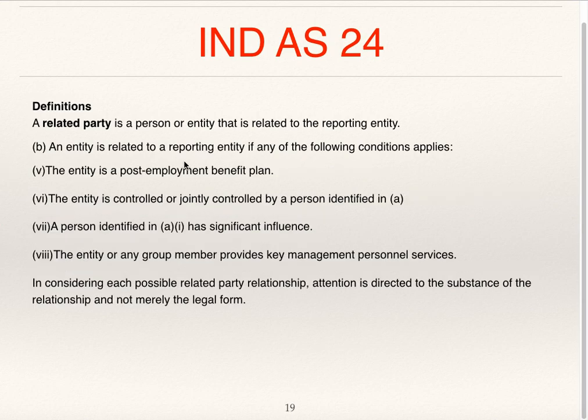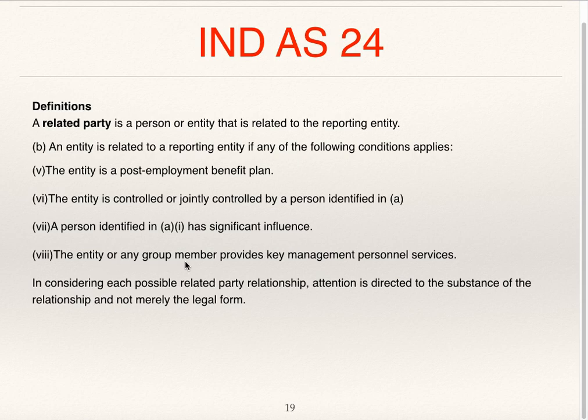An entity is related to the reporting entity if any of the following conditions apply. The entity is a post-employment benefit plan. The entity is controlled or jointly controlled by a person identified in A. A person identified in A1 has significant influence.